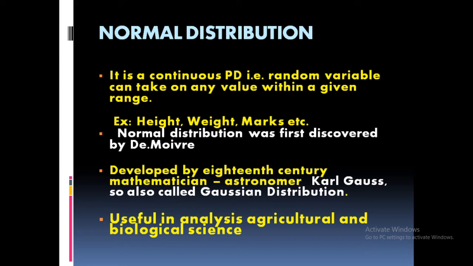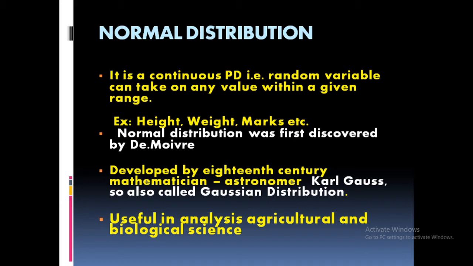Example: height, weight, marks, etc. Okay, this was first discovered by the scientist De Moivre. But before that, it was developed in the 18th century by mathematician and astronomer Carl Gauss. So this is also known as Gaussian distribution. Clear? So Gaussian distribution is also known as normal distribution.